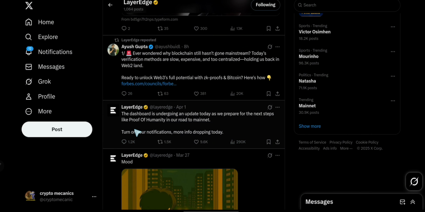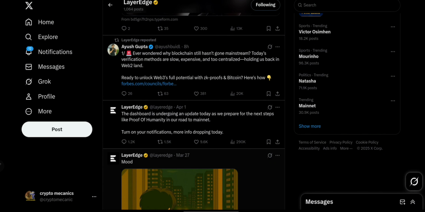This was where they made the post saying that the dashboard is undergoing an update today as we prepare for the next step, like proof of humanity, on our road to mainnet. They said turn on your notification, more info dropping soon. As you all know, on this channel I try to expose everything so that we all can understand it. There's something going on, and I'm going to be exposing it right here. After I tell you what's going on, let me know what you think in the comment section.